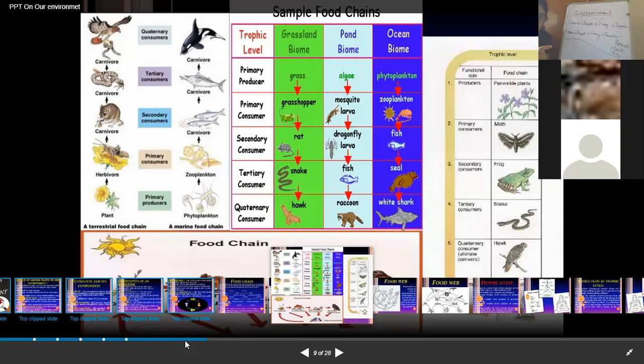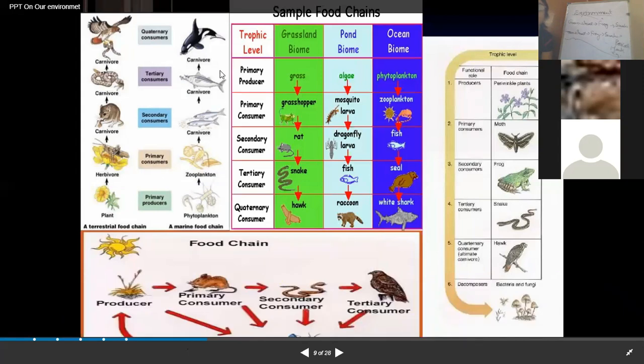That phytoplankton is eaten by zooplanktons. Zooplanktons are like the amoeba. Amoeba is a single-celled organism which is sustained on its own. But amoeba is not a producer. Amoeba is a consumer. But what type of consumer? It's a primary consumer.